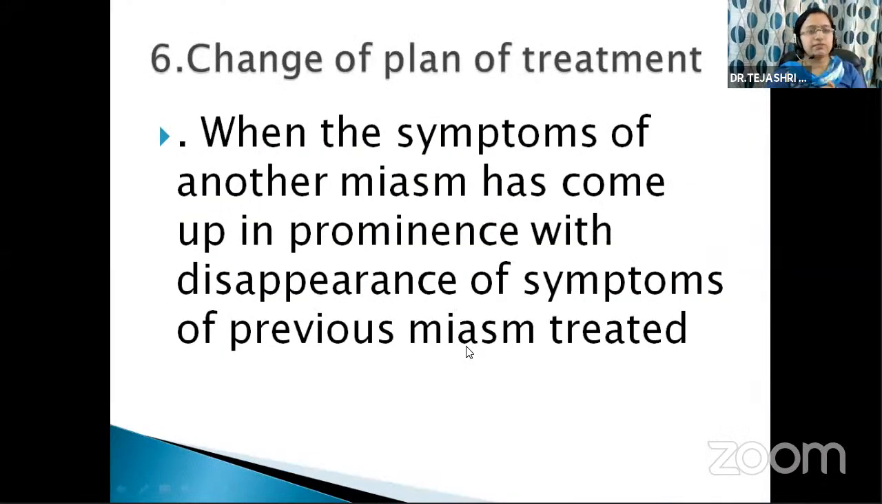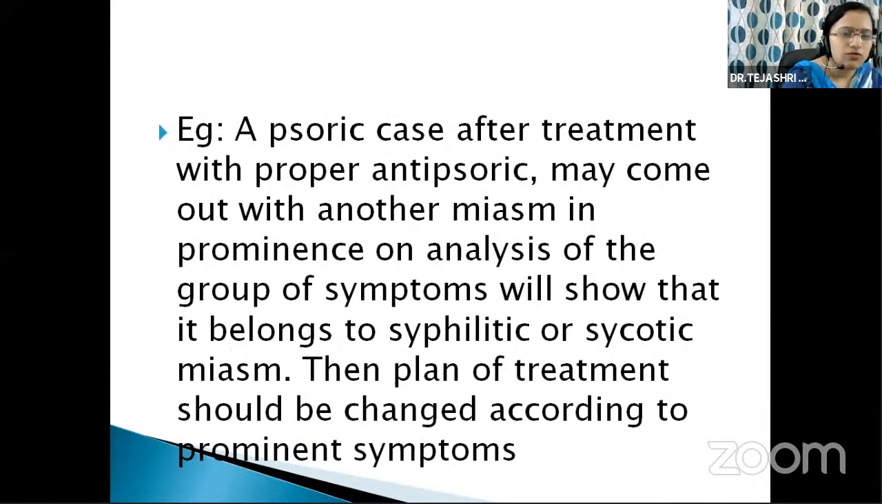Next, the sixth type is change of plan of treatment. This is the last type of our second prescription. When the symptoms of another miasm come up in prominence with the disappearance of symptoms of the previously treated miasm. For example, mostly this change of plan of treatment occurs in mixed miasmatic cases, meaning more than one miasm is present; only then do we use this second prescription.